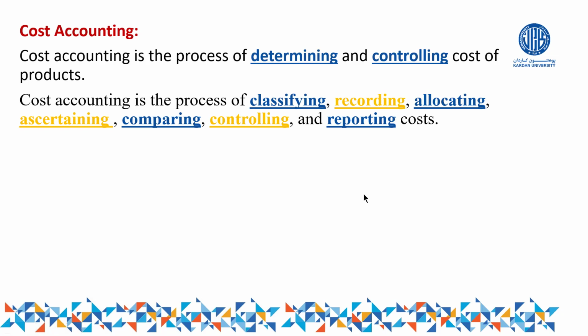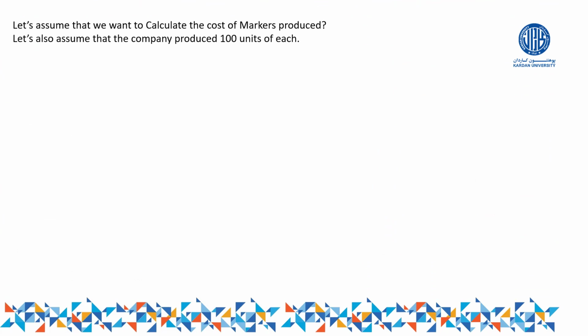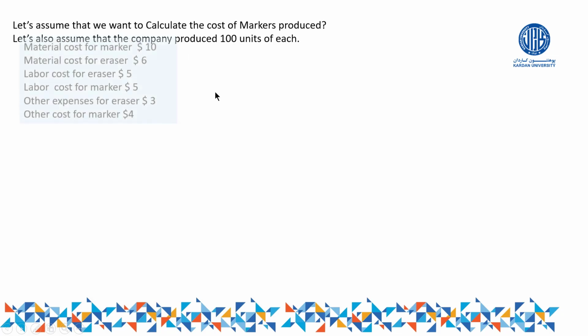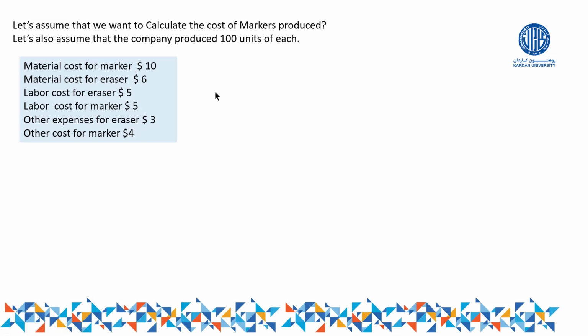In order to understand this definition properly, I have made a simple example here. Let us assume that we want to calculate the cost of markers produced. Let's also assume that the company produced 100 units. How many units are produced? 100 units are produced. For making a marker or some other products, for example, we incur the following cost. Materials cost for marker.